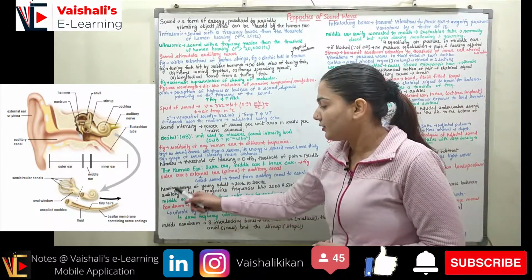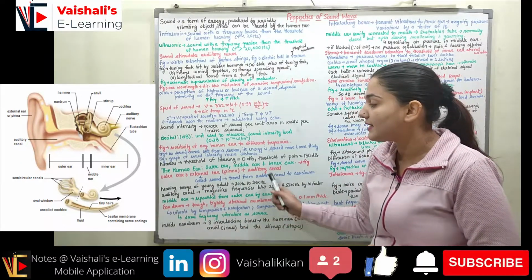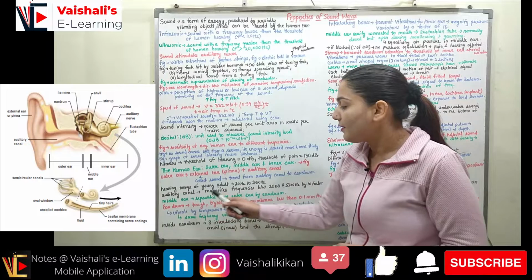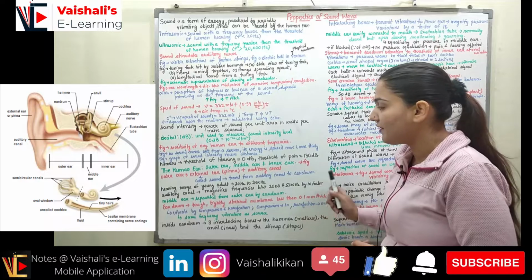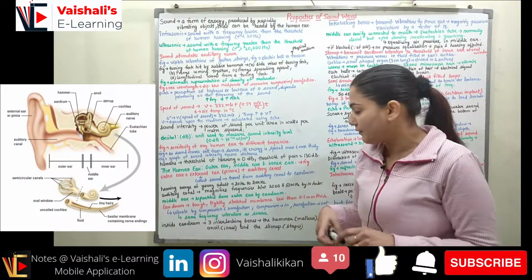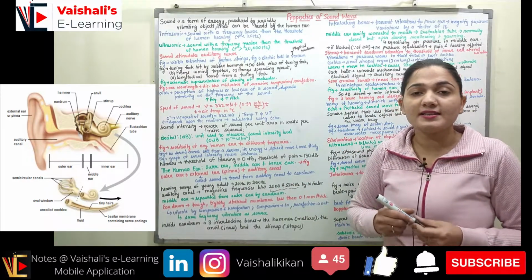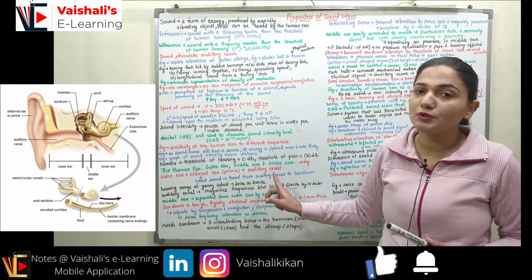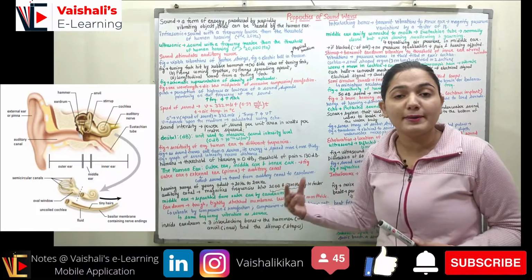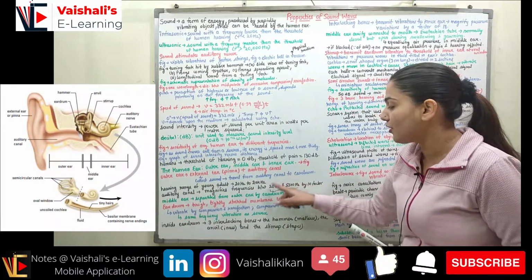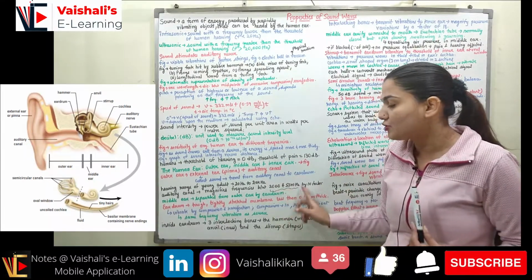If I'm talking about a young adult, who has a hearing range of 20 Hz to 20 kilohertz, the auditory canal will magnify the frequency between 2000 and 5500 Hz by a factor of 10. So if the signal is coming to my ear in this frequency range, the auditory canal will magnify this range of the sound by a factor of 10, because mostly we are talking in this range of frequencies only.